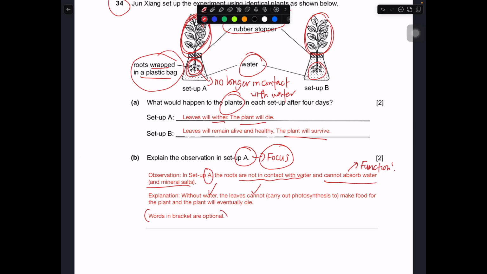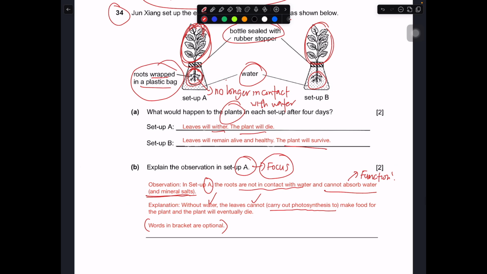Just notice the words in the bracket are optional. That means you don't really need to write this part as of now. For this question, you don't really need to. You can just say without water, the leaf cannot make food for the plant, and the plant will eventually die. Good enough for this part. Or you can say the leaf will eventually wither. Both are fine as well.